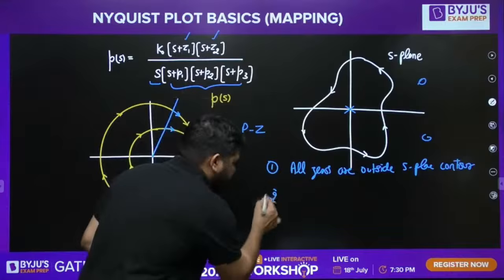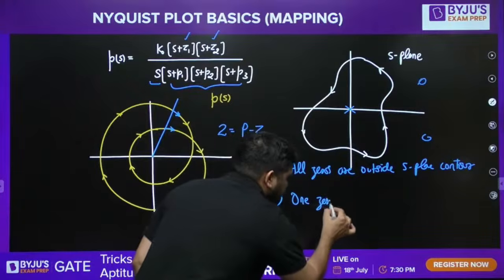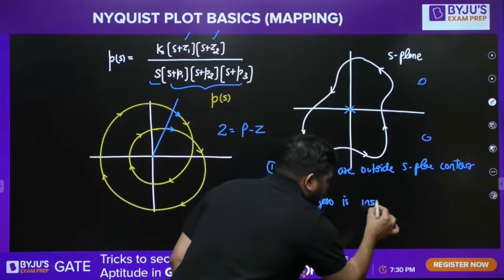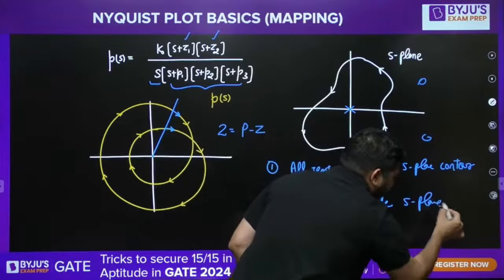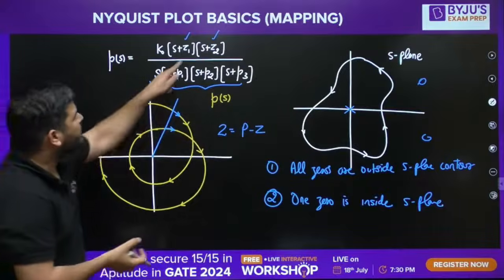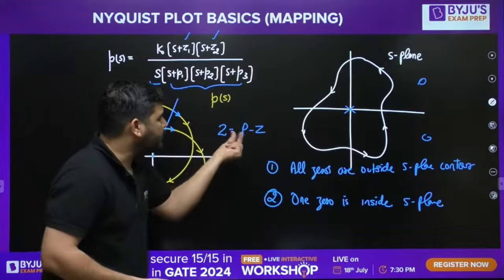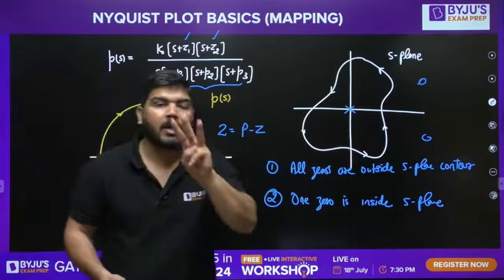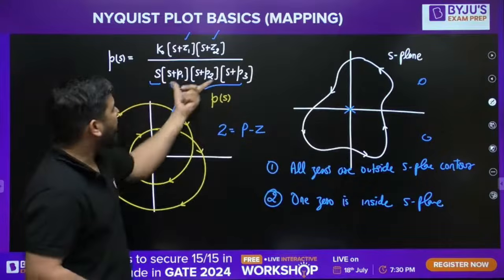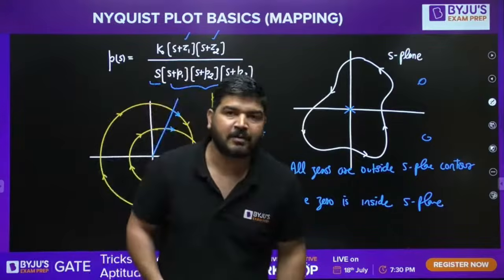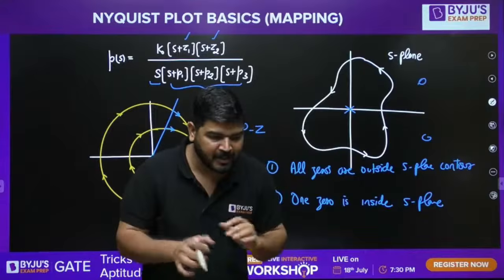Now, number 2, if one zero is inside the S-plane contour, tell me guys, then how many poles? P has to be 3. 3 poles have to be inside this contour. One pole is already inside, so out of these 3, 2 poles should also be inside this S-plane contour. I hope it is clear.